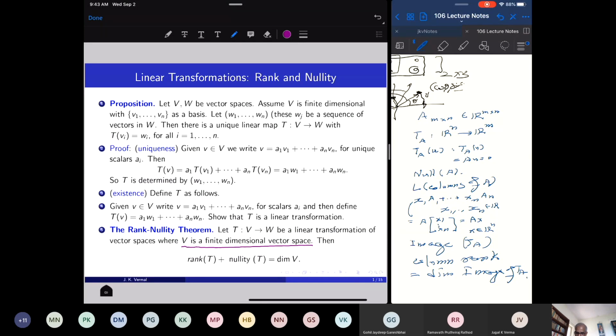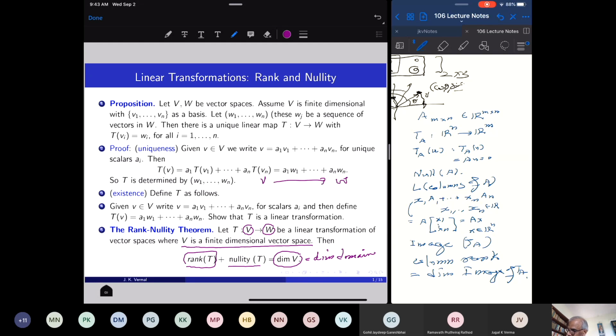Remember, rank of T is the dimension of the image. And null space of T is the set of all vectors v that map to 0 under the action of T. And we are saying that nullity of T and rank of T add up to the dimension of the domain space. The null space of T is a subspace of V, all vectors which are mapped to 0. And rank of T is the dimension of the image. The image is a subspace of W. So we are moving from V to W.